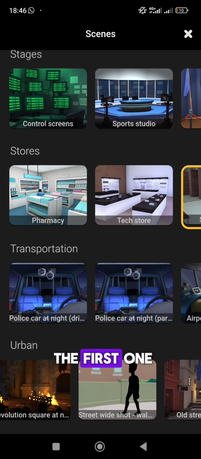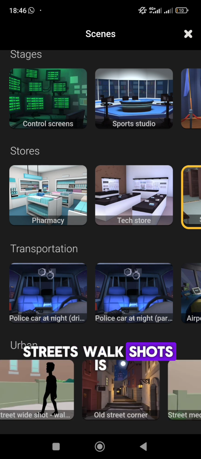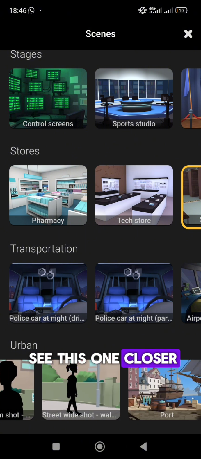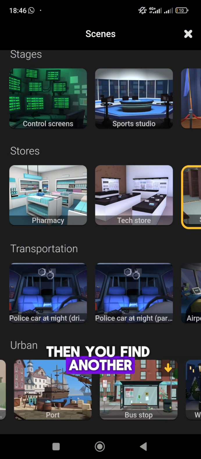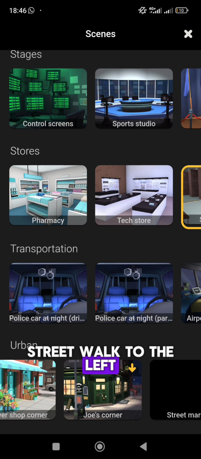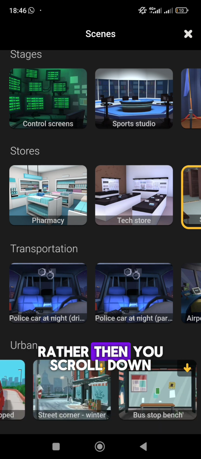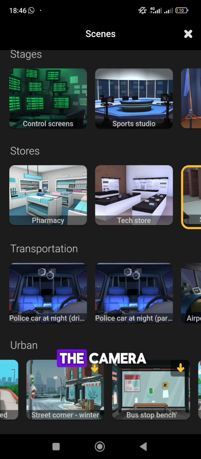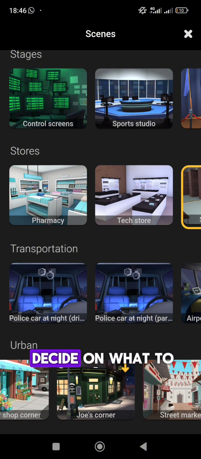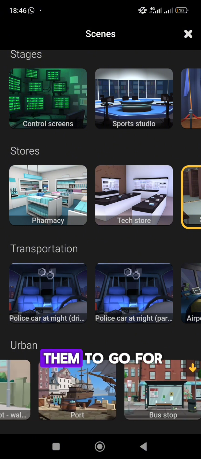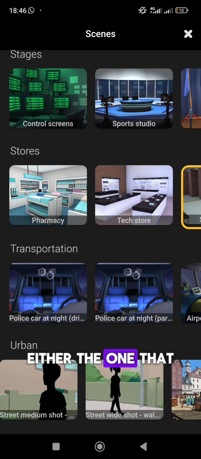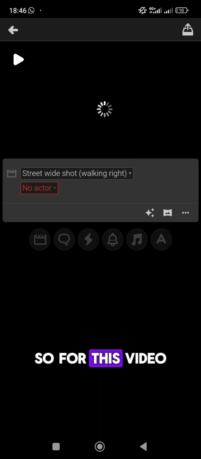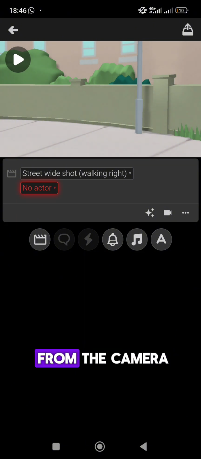You're going to find the first one, street walk shots, walking towards the right, to the left. You see this one closer to the camera. Then you find another street walk to the left, or to the right rather. Then you scroll down and you find the second one that is closer to the camera. So you're going to decide which one of them to go for, either the one that is close to the camera or far away from the camera. For this video, we're going to use the one far away from the camera.